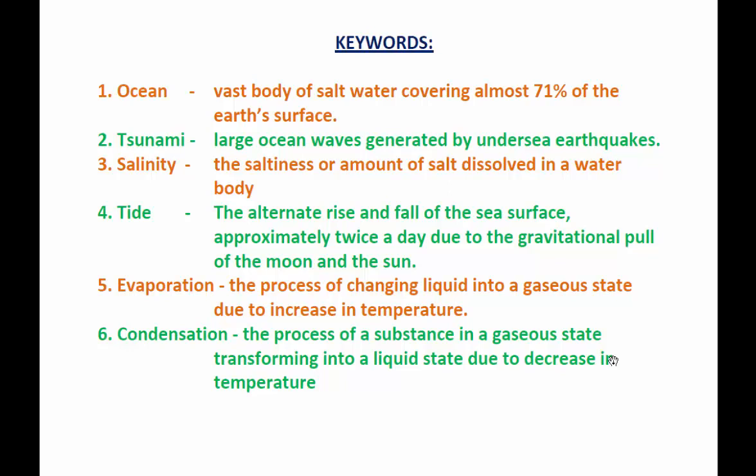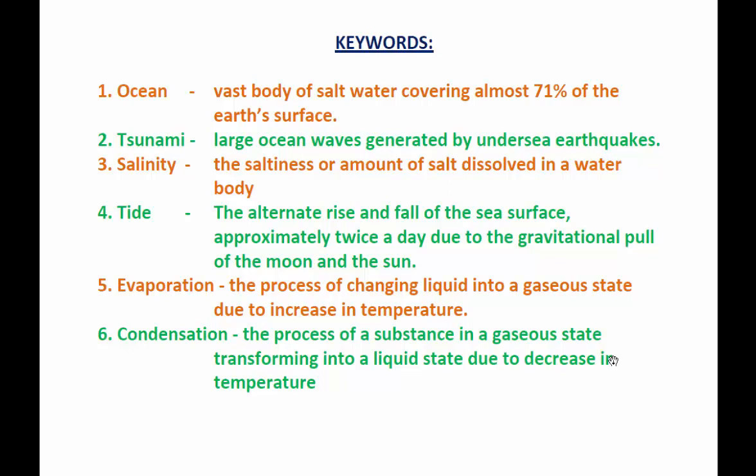Tsunami, large ocean wave generated by undersea earthquakes. Tsunami are usually caused by the undersea earthquakes. Salinity means the saltiness or amount of salt dissolved in a water body. Tide, the alternate rise and fall of the sea surface approximately twice a day due to the gravitational pull of the moon and the sun. Tide are caused because of the gravitational pull of the moon as well as the sun.